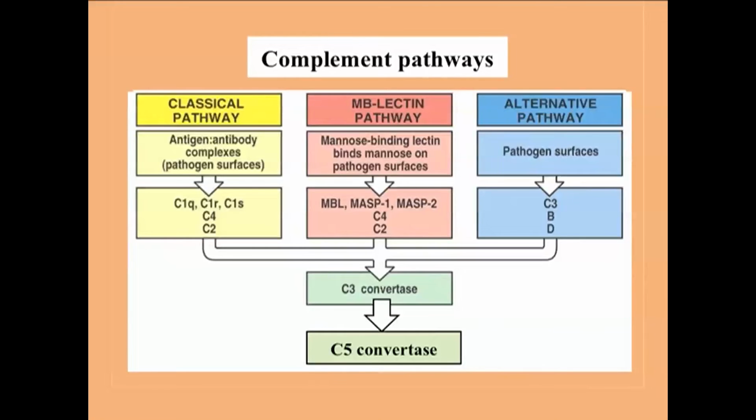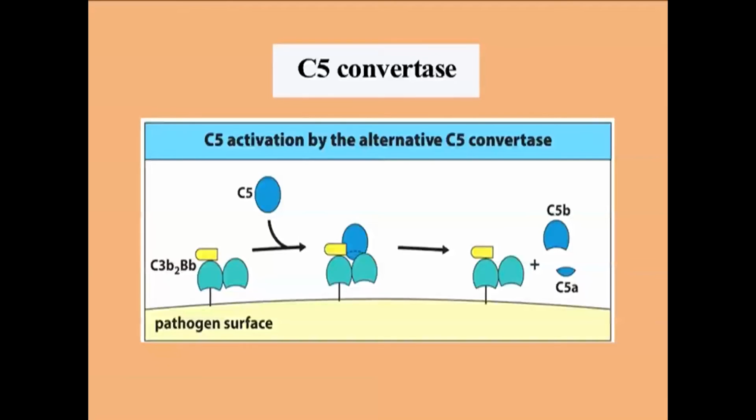Now the initial steps of each pathway are different, but they converge to a common point where they generate an enzyme called C5 convertase. This C5 convertase formed on the surface of a foreign organism or on an immune complex cleaves the C5 molecule, a component of the complement proteins, into two fragments, C5a and C5b.